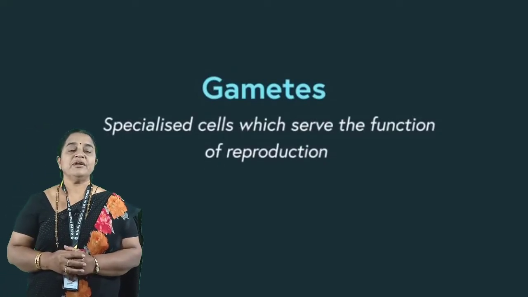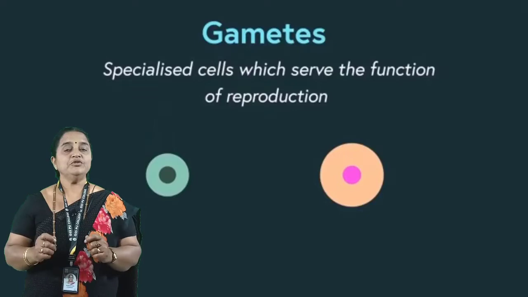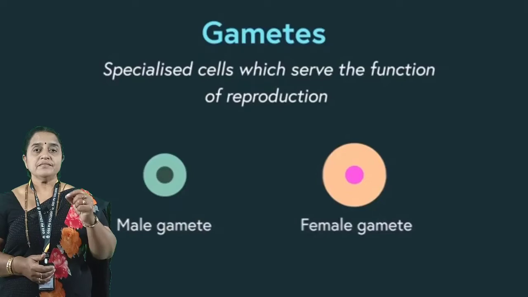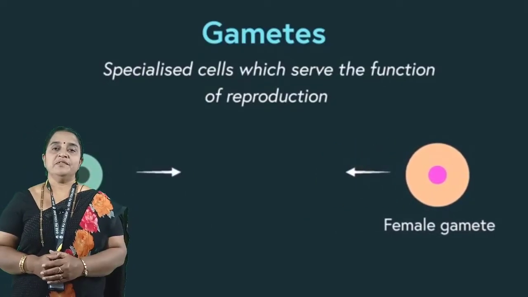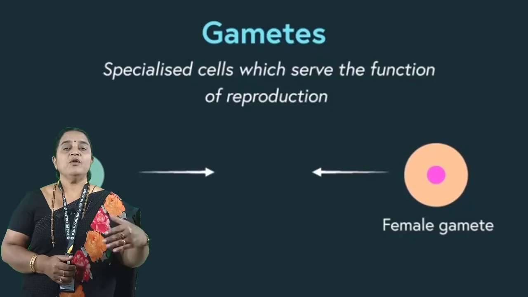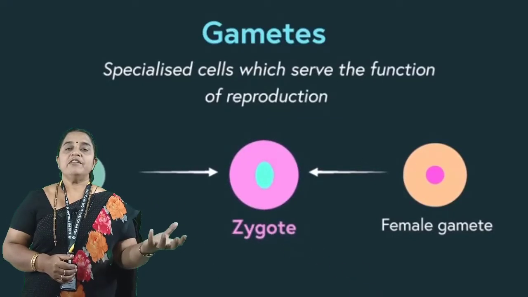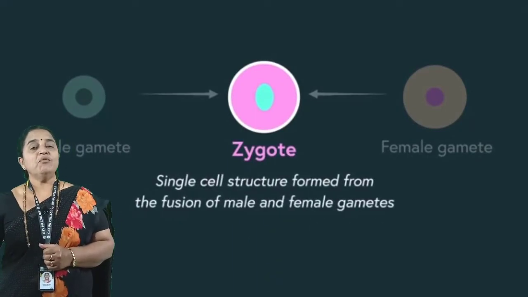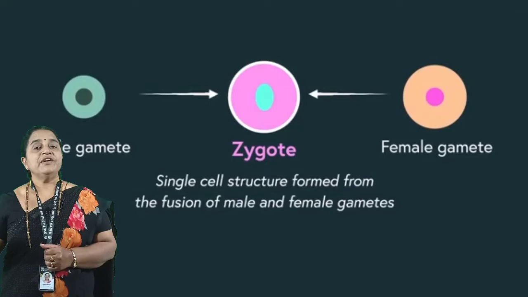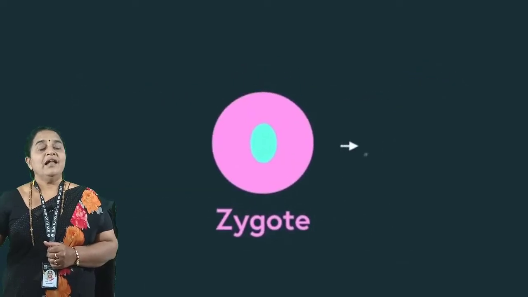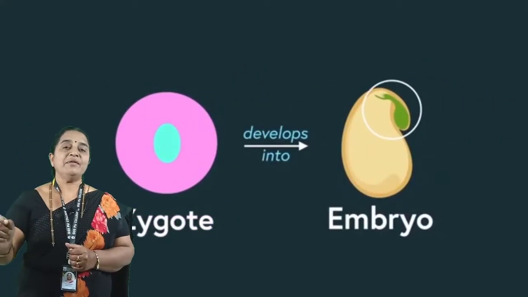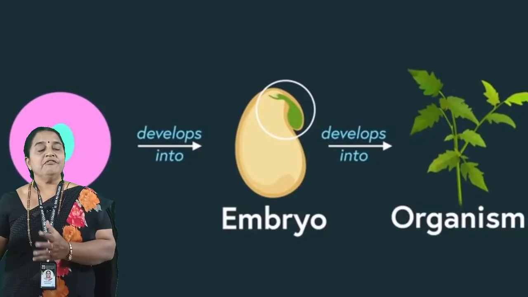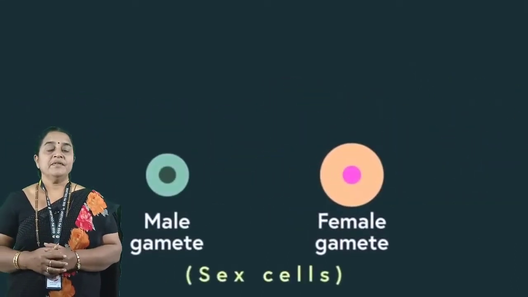The second phase in sexual reproduction is fertilization. It is the actual fusion of male and female gametes to form a diploid zygote. In lower organisms, fertilization takes place outside the body, where water is required as a medium. And in case of higher organisms, the female body has a provision for fertilization, where the male organism has to release the gametes in the female body. This we call internal fertilization, where body fluid acts as a medium.